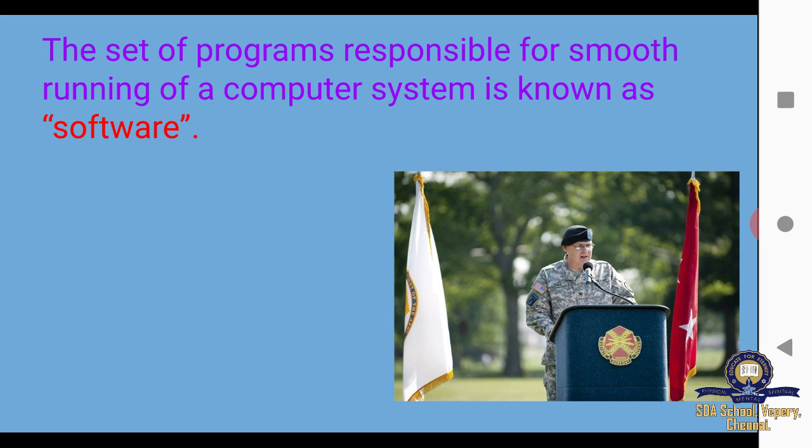So it needs a commanding officer to give instructions to do a work. Software is a set of instructions or programs that tells the hardware what to do and how to do it.